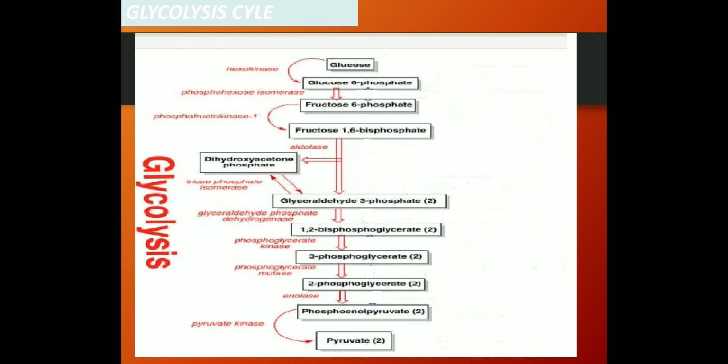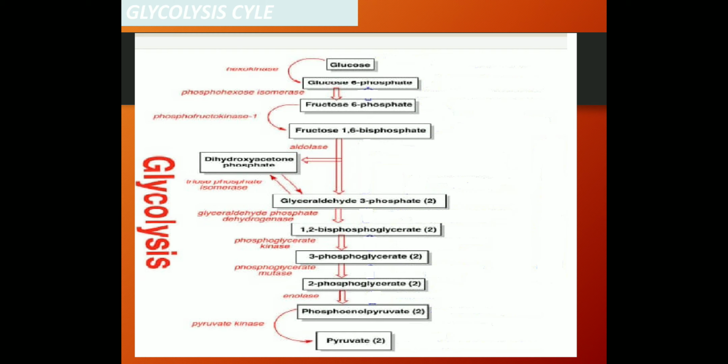And then dihydroxyacetone phosphate is converted into 2 molecules of glyceraldehyde 3-phosphate by using the enzyme triose phosphate isomerase. They are interconvertible to each other.